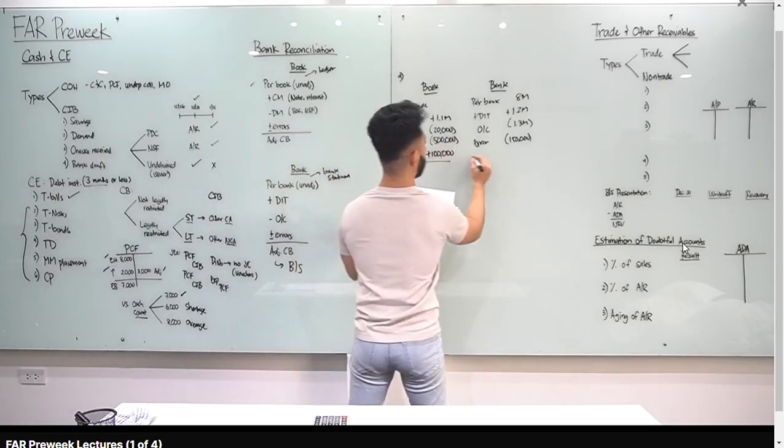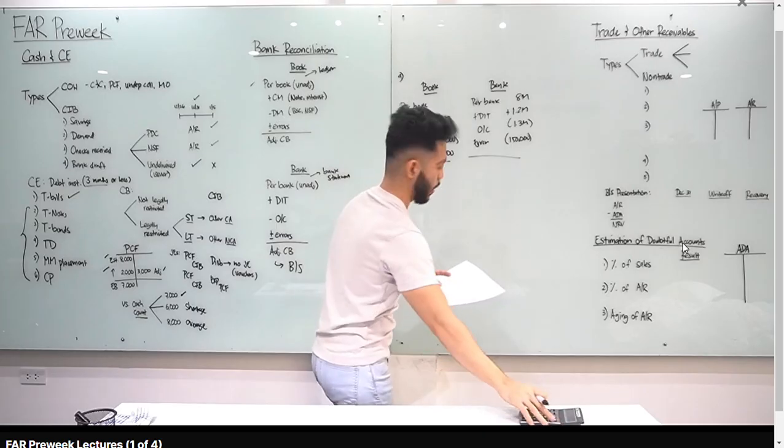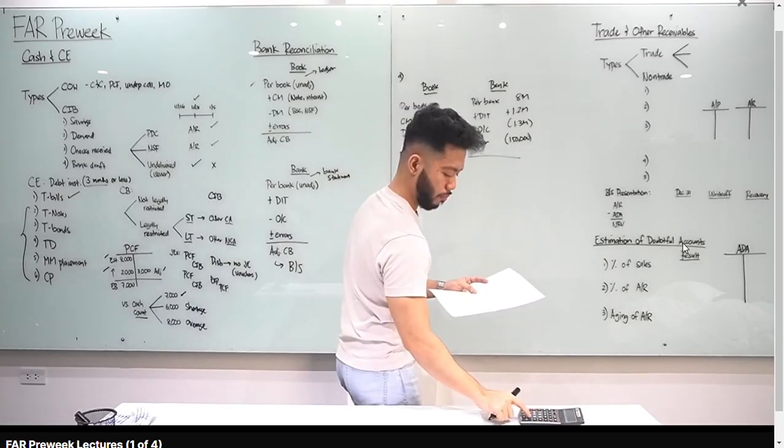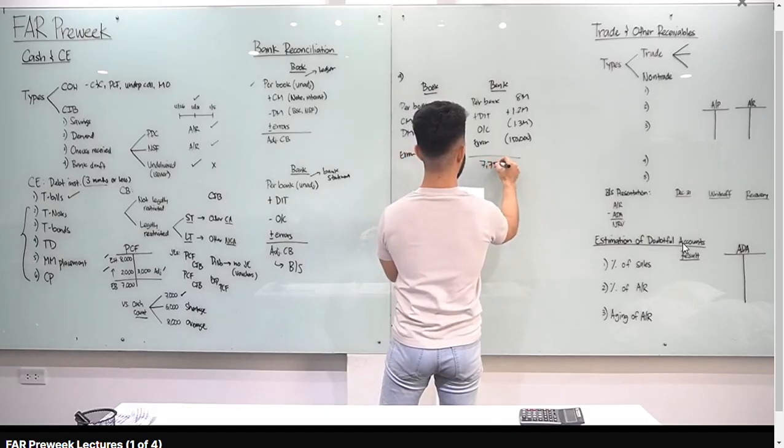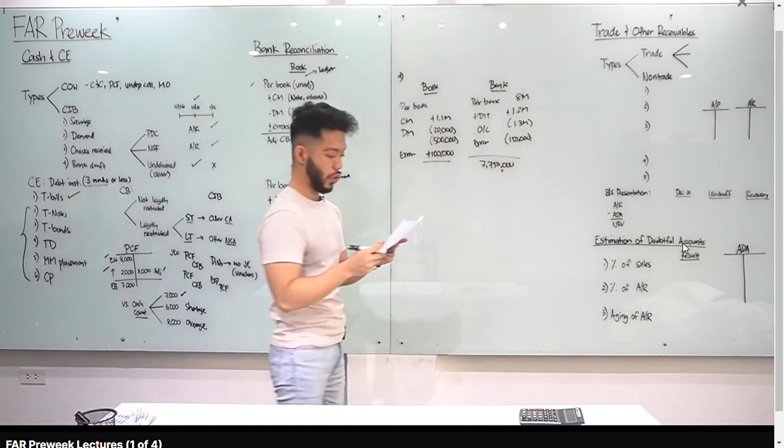Alright, so let's compute for the adjusted balance. Doon tayo sa bank muna. 8 million plus 1.2 million minus 1.3 million minus 150,000. Adjusted balance natin is 7,750,000. Kaya sagot natin class for number 4 is letter A.